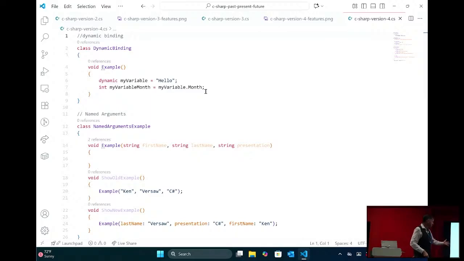We also get named arguments. When you have a list of parameters, it used to be that as we pass values into a function, we might have 15 different parameters, and I've got to pass them in according to where they are in the parameter list. Now I can just say that parameter of last name, make it this, that parameter of presentation, make it this. It's a nightmare when you've got 15 and you've got to put the empty spaces in the right spots and try to line everything up. Just very, very error prone. Named arguments allows us to get away from that completely.